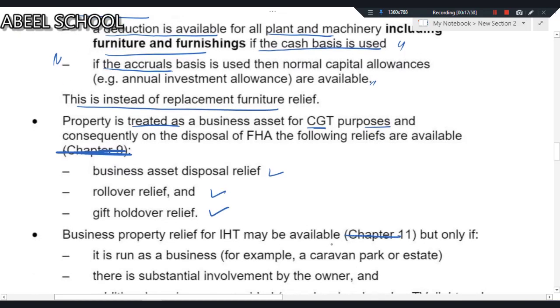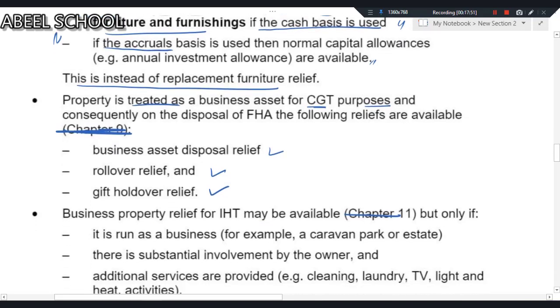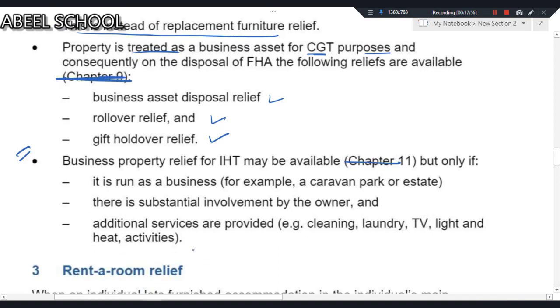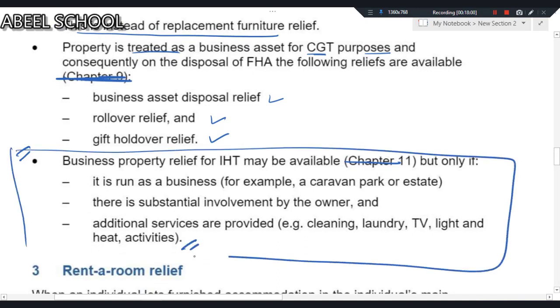Business property relief for IHT may be available, but only if... let me explain this. Only this area, I'm trying to make the rectangle. Only this area belongs only to ATX. It does not belong to TX. It only belongs to ATX.